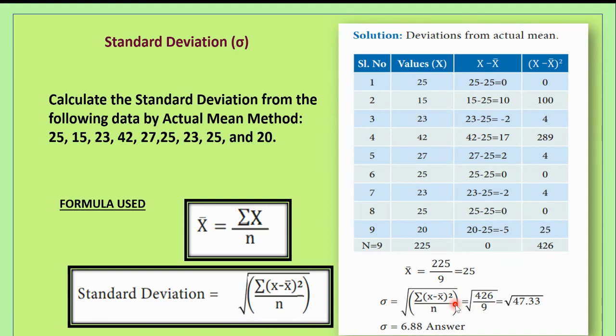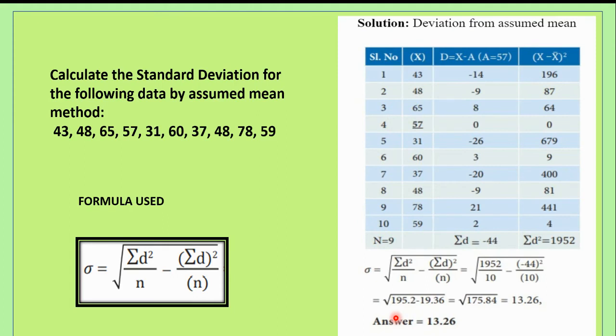This is finding standard deviation through the actual mean method. Next, we have to see the calculation of standard deviation by assumed mean method.